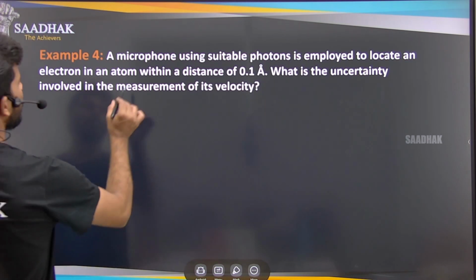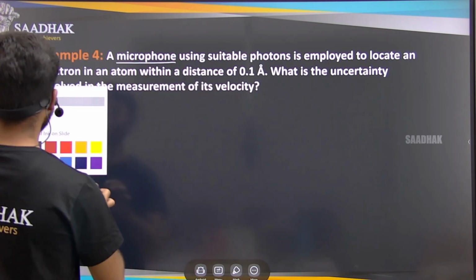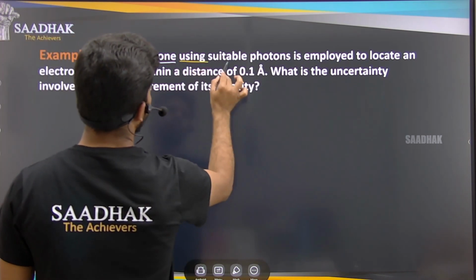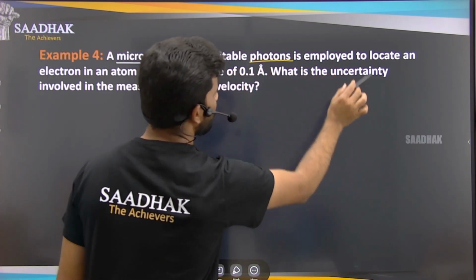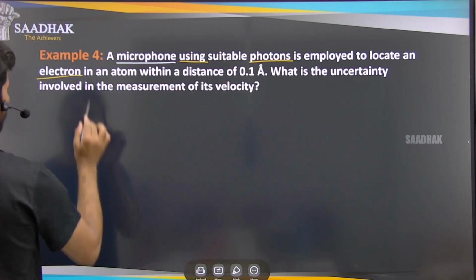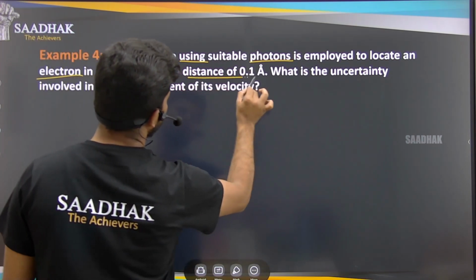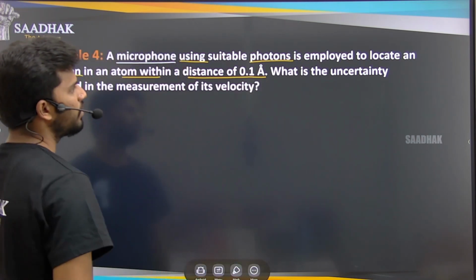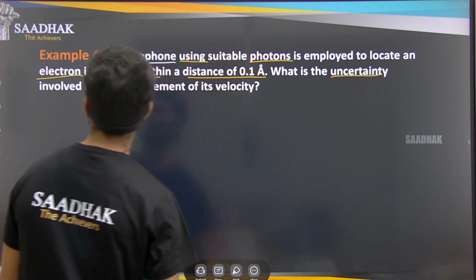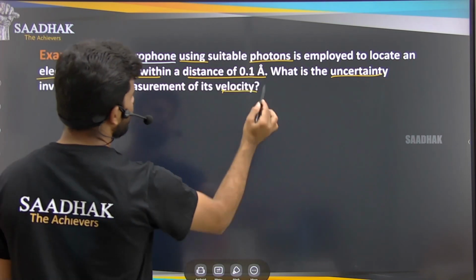So what is that? A microscope using suitable photons is employed to locate an electron in an atom to a distance of 0.1 angstrom units. What is the uncertainty involved in the measurement of its velocity?